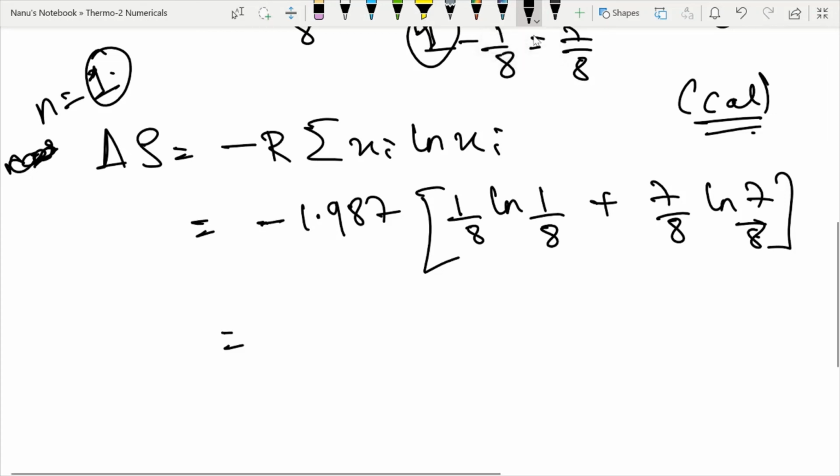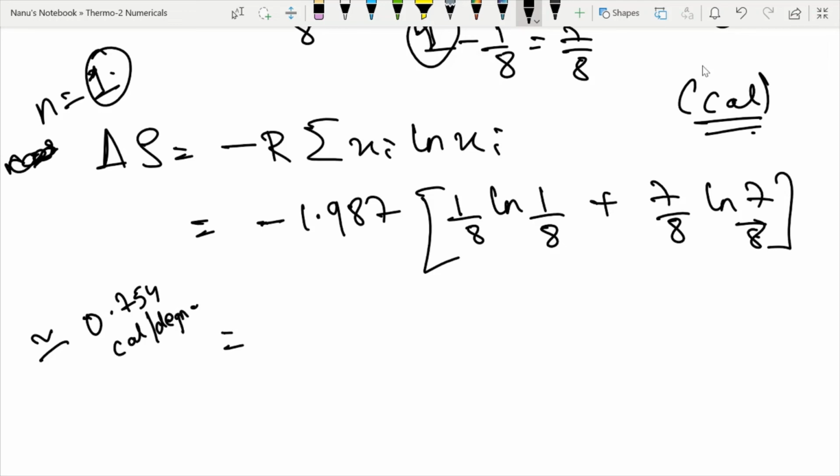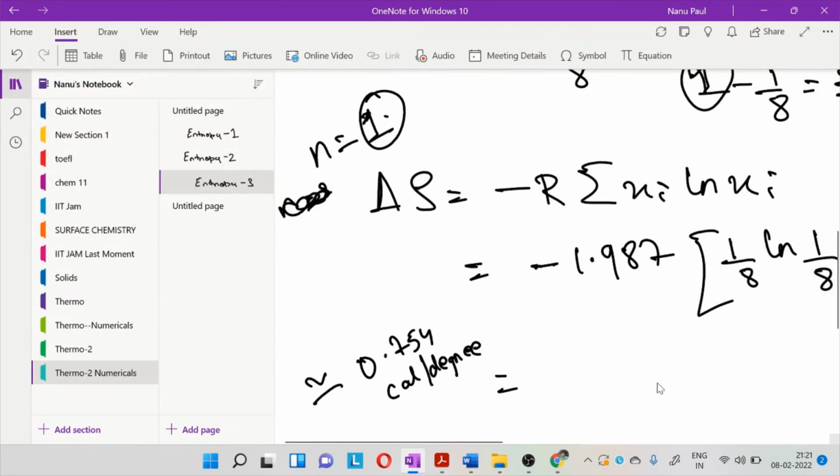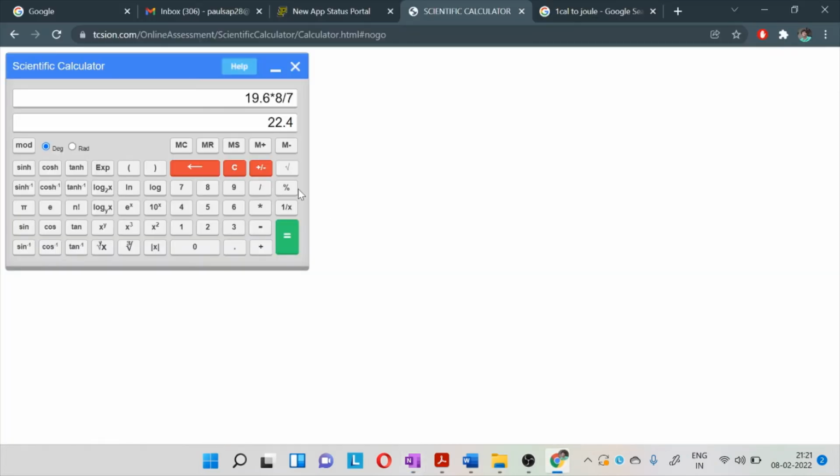Okay, so let me just quickly do this. What is the answer that is given over here? The answer that is given is 0.754 calories per degree, per Kelvin also. It's like the energy by the temperature. So let me just check this calculation.